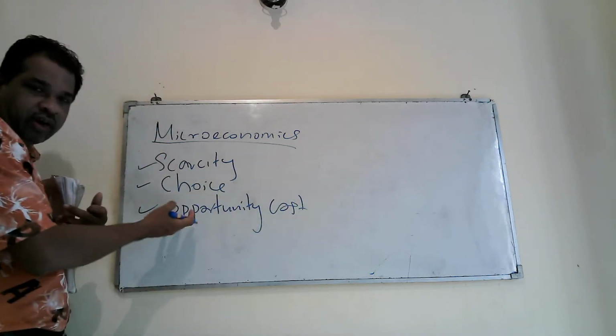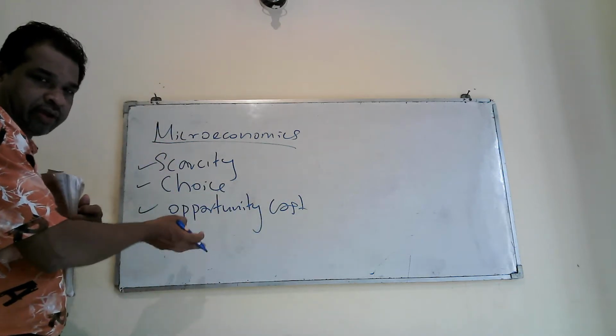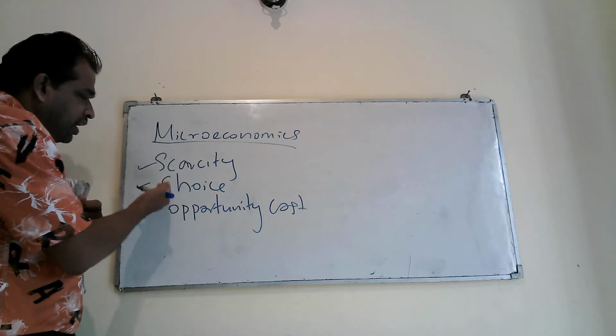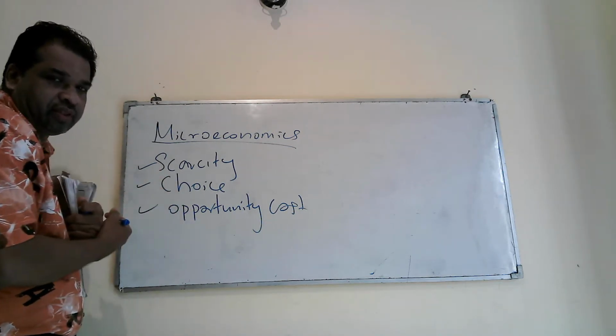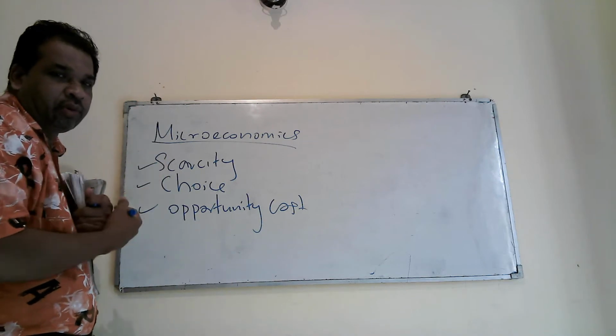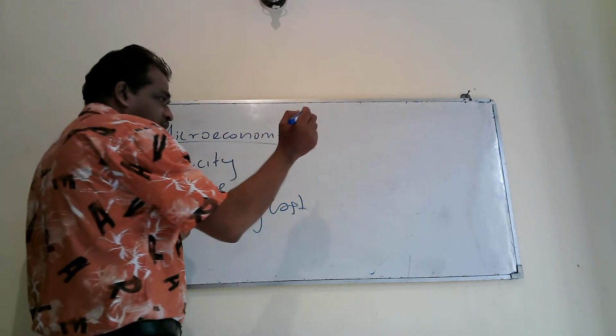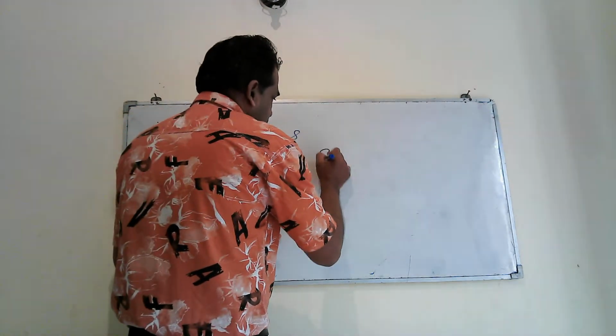We have more concepts available in microeconomics, but I will introduce these three: scarcity, choice, and opportunity cost. Then you have to explain how you can use your PPC curve to explain these things. I will take the first one, scarcity.